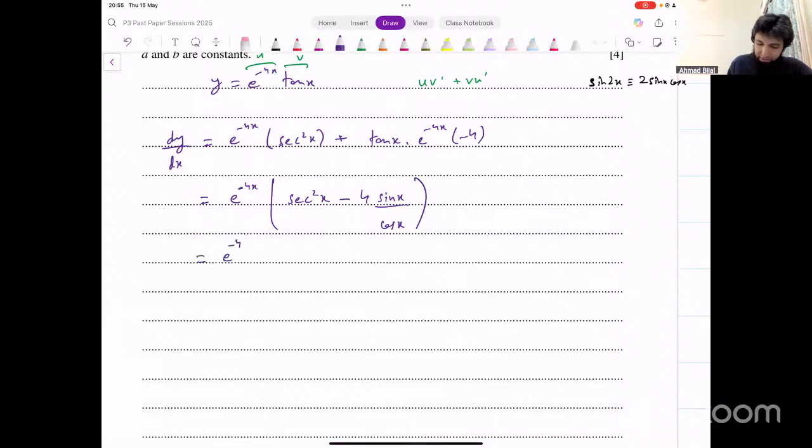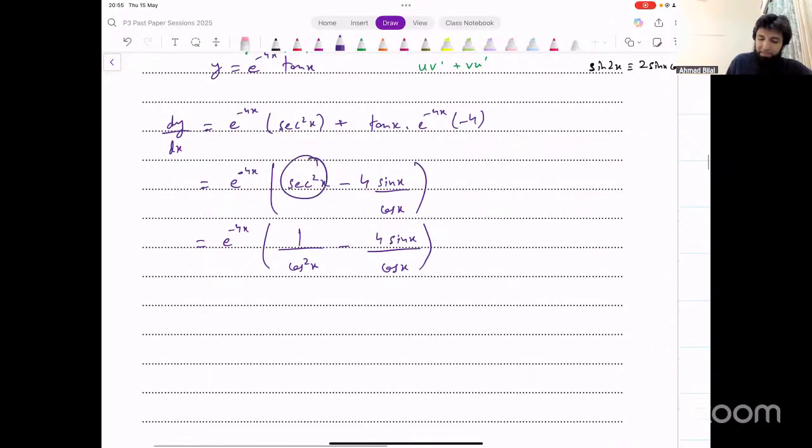Let's take LCM, and that leaves us with cos x in the denominator, cos x into secant square x. Or in fact, a quicker way of doing this could be that you say secant is reciprocal of cos, right? You can write this as 1 over cos square x, and that will make things simpler. 4 sine x over cos x, right? Secant can be written as 1 over cos, right? So that's 1 over cos square x.